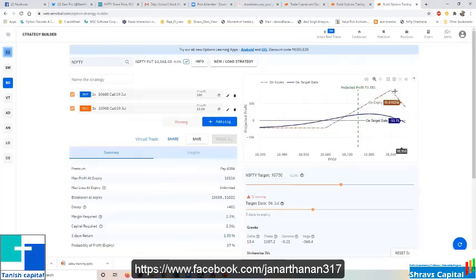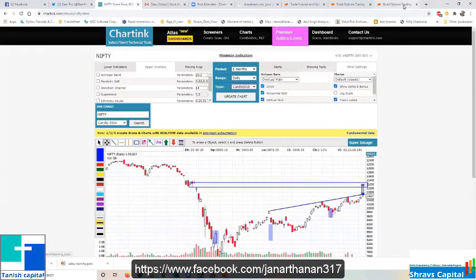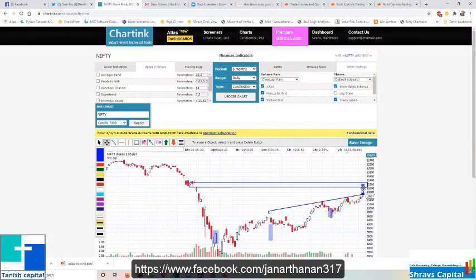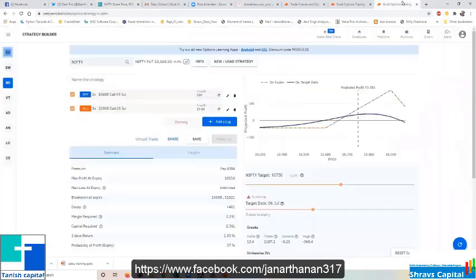So your profit will be, even if it expires exactly at the point where you are expecting, 600, 700, 800, at that point also you will get 18,000 profit. Your view is that the market will turn from here, but the ways you can make money are different possibilities. If it doesn't turn here and just stays here for the next 2-3 days, and then it may come down or may not, there is still a possibility that you can make good money. But if the market suddenly reverses, what will I lose? Maximum I will lose only this much.